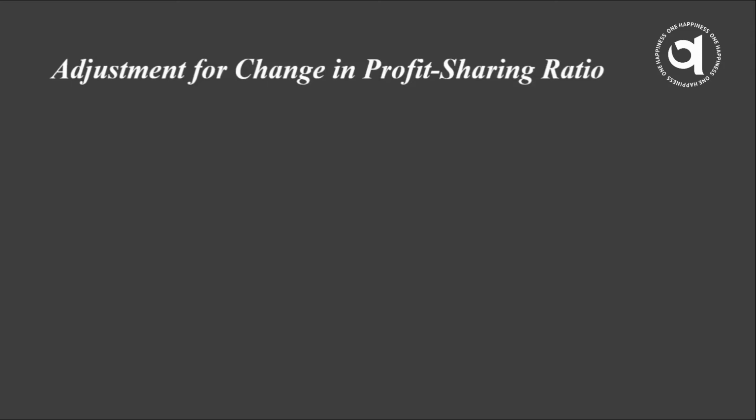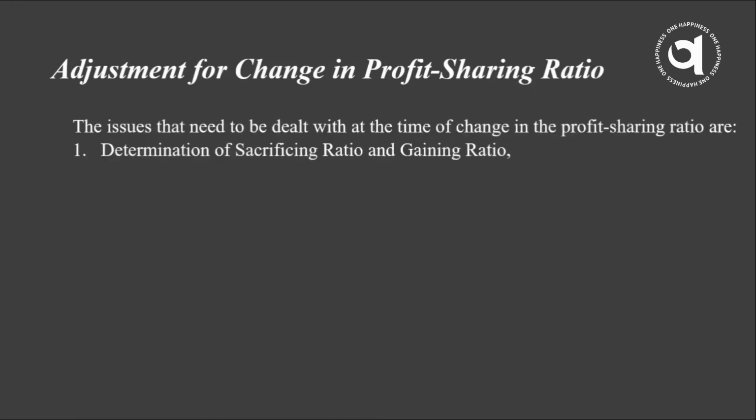Reconstruction of partnership means to change the profit sharing ratio of the partners. So what adjustments do we need to do to adjust the profit sharing ratio? The first is to determine the sacrificing and gaining ratio.